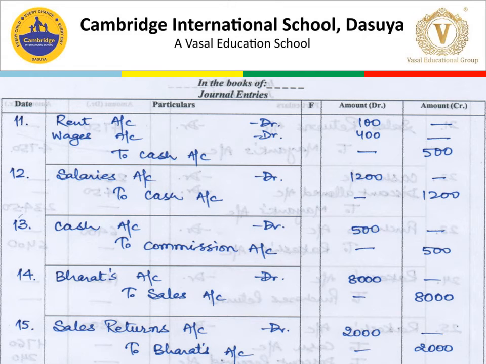Now these are the formal entries in proper format. The entry for transaction number 11 is rent account debit, wages account debit to cash account. Rent account 100 rupees, wages account 400 rupees to cash account 500. Then salaries to cash 1200. Then cash to commission 500. And entry for transaction number 14 is Bharat to sales 8,000.